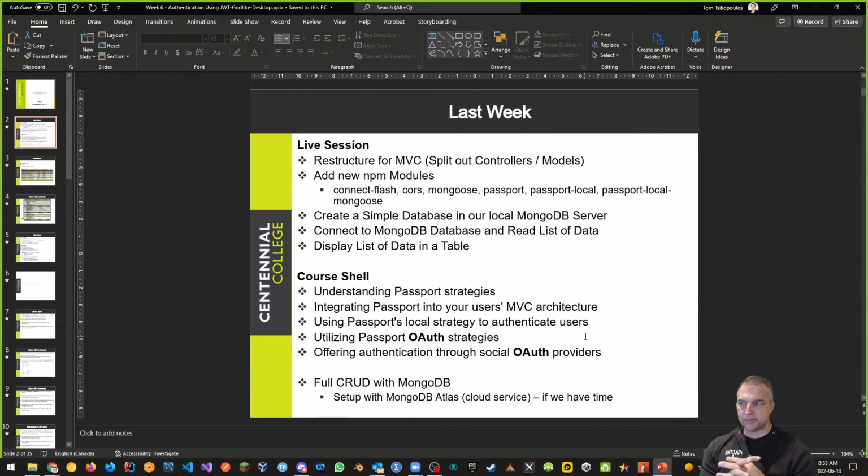In the core shell, it talked about Passport and a bunch of other things that you should have read. Hopefully you did read those things. And that's what we kind of did last week, right?